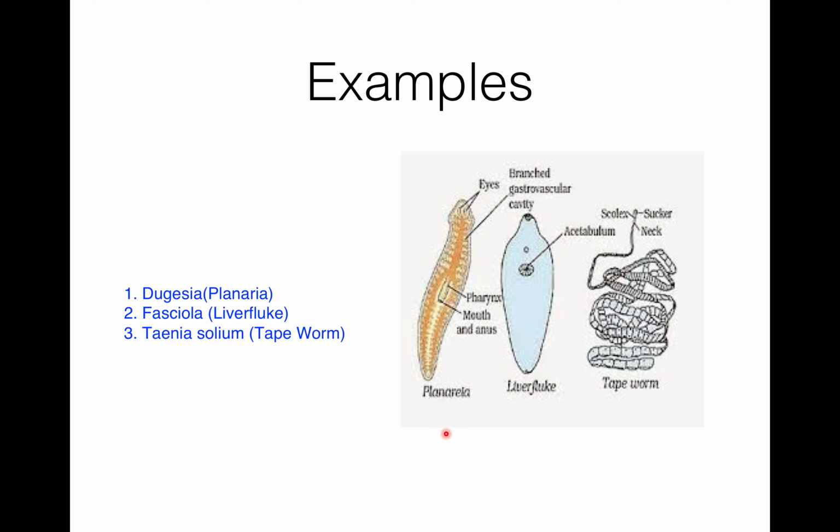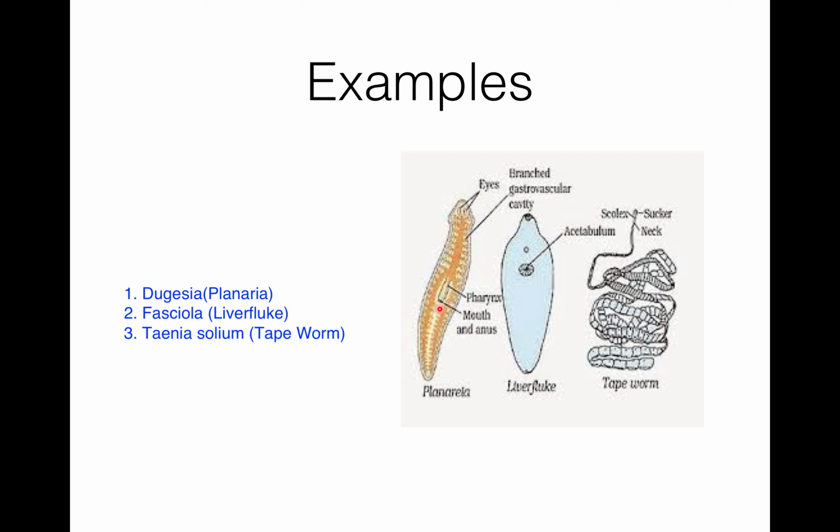Examples of platyhelminthes. First is Dugesia, second is Fasciola, and third is Taenia. Dugesia is also known as planaria. Fasciola hepatica is the liver fluke; its common name is liver fluke. This is a tapeworm, that is Taenia solium.